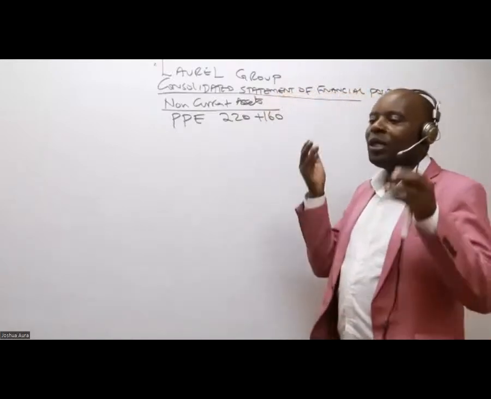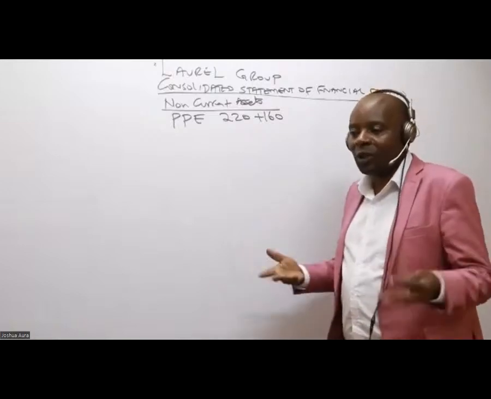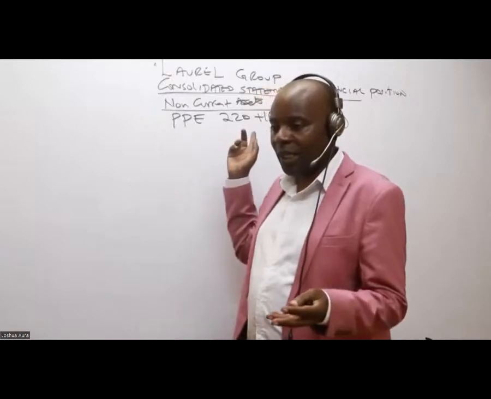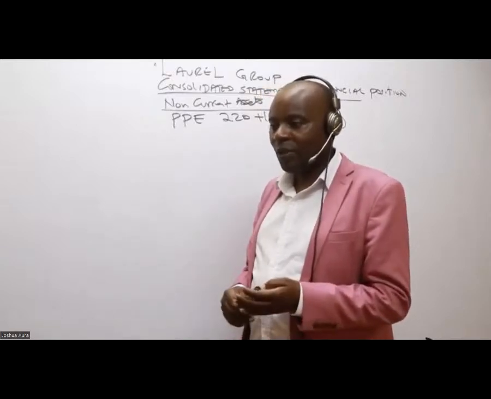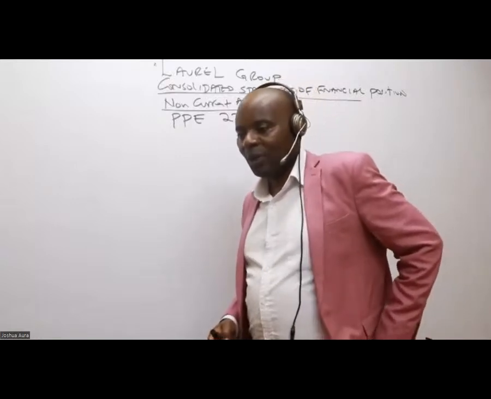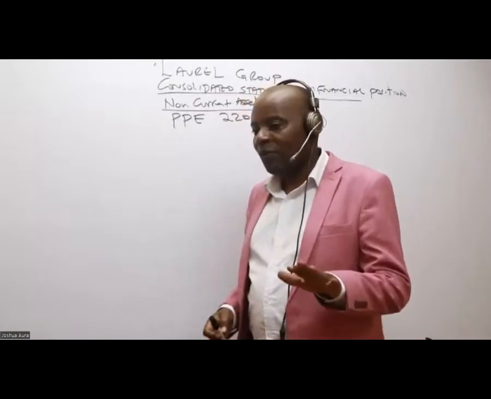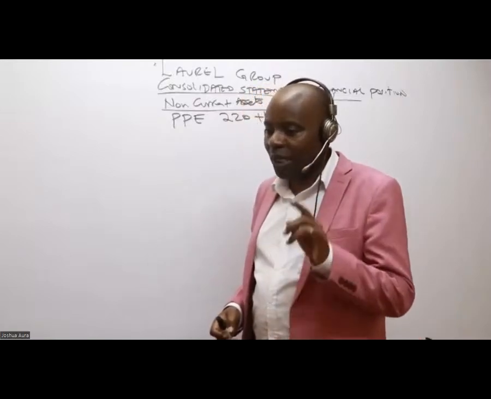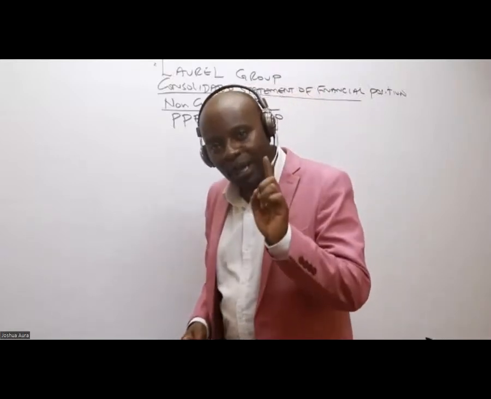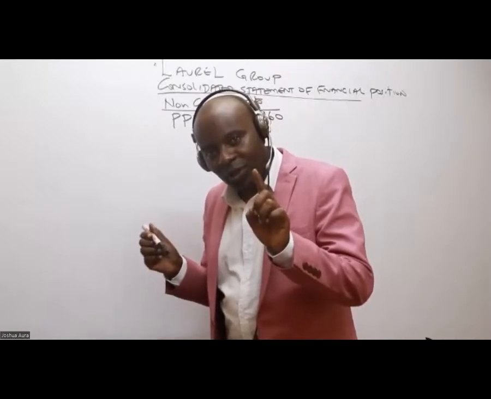And remember, we can't bring the PPE of the associate. We don't consolidate associates. So can somebody give me this answer? What is 220 plus 160? Can somebody give me the answer? You are so wrong, Tabby. Tabby, that is so bad of you. Anybody who is giving me an answer of 380, if it was during those days when there was corporal punishment, I would have beaten you so seriously.